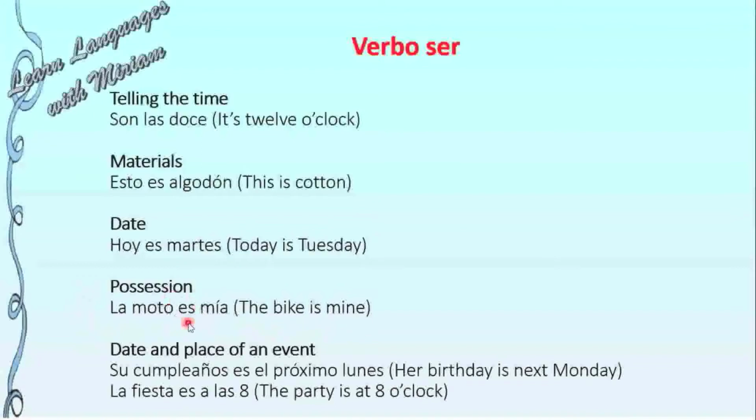Verbo ser. We also use verbo ser when we want to say the date or the place of an event. For example, su cumpleaños es el próximo lunes. Her birthday is next Monday. Other example. La fiesta es a las 8. The party is at 8 o'clock. Here we use verbo ser.